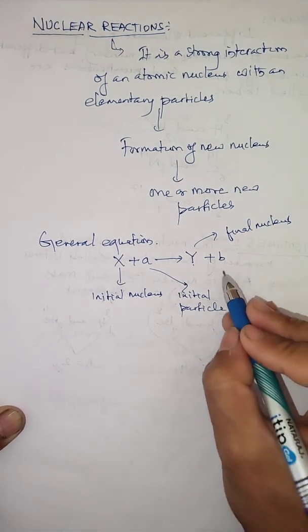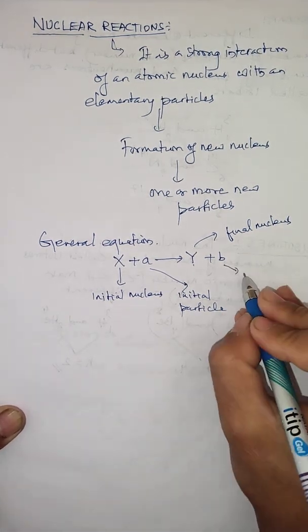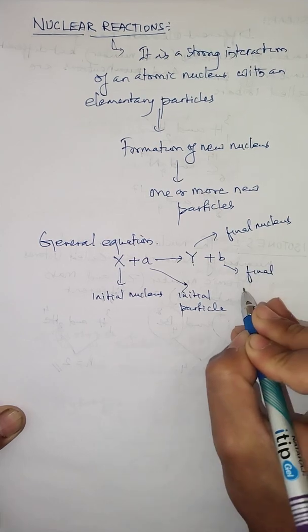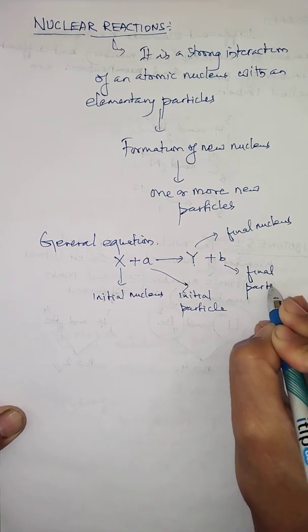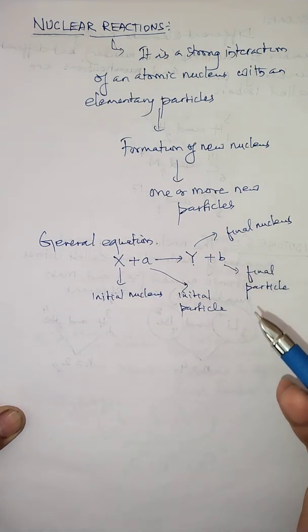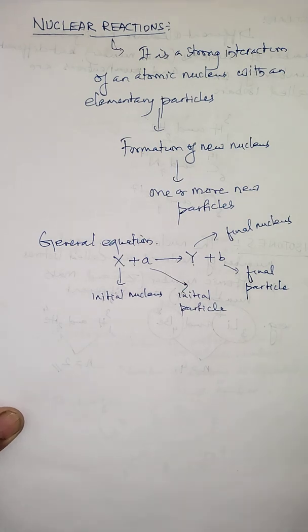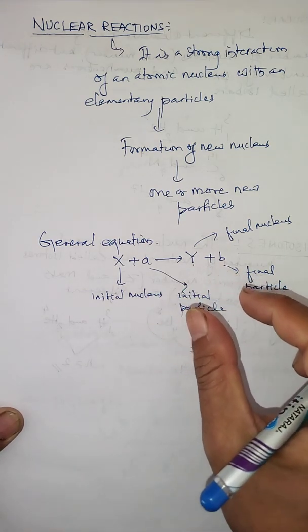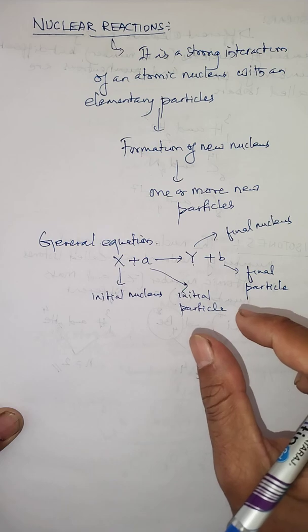Along with the final nucleus, there is an emission of a particle which is called the final particle, b. Sometimes it can be more than one particle also.